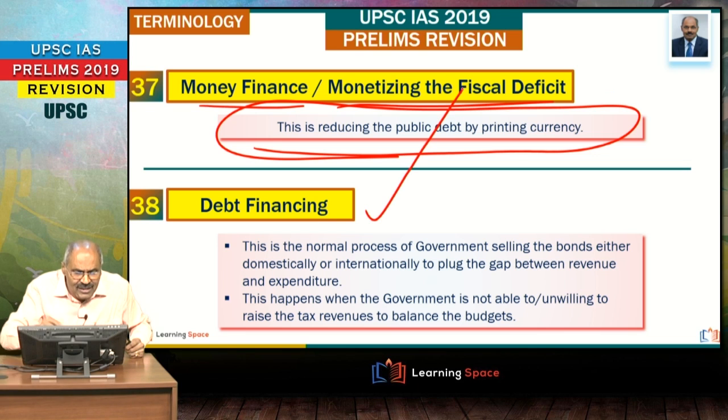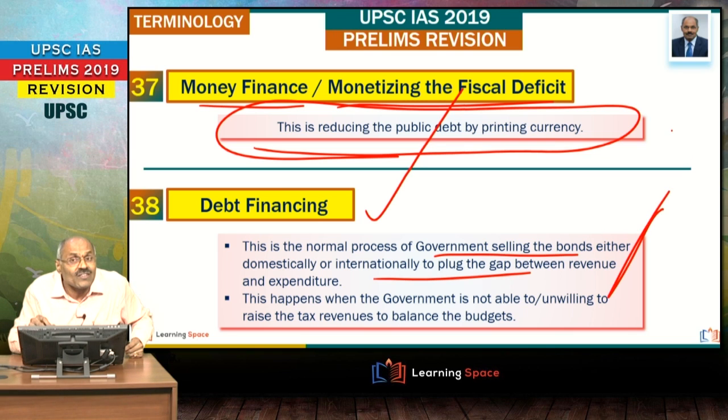But what the government is following is debt financing. Debt financing means the government issues bonds to get money from the market, right? Government may access money from the public account also, that is another way. Here debt financing is a normal process.